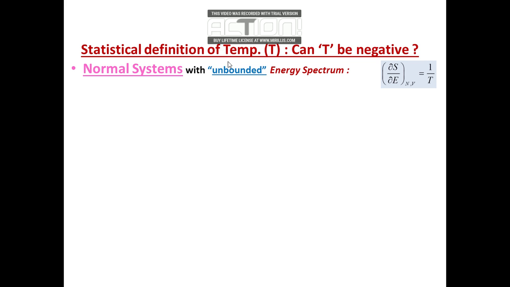So for normal systems that we come across, usually macroscopic systems, they will have an unbounded energy spectrum. What does that mean? That there will be an infinite number of energy states available for the system. And that essentially means that as you increase the energy of the system, the components of the system, containing atoms and molecules, will have more quantum states to occupy. More states are available.